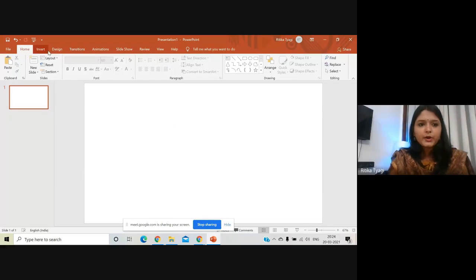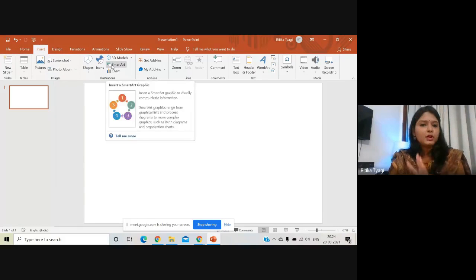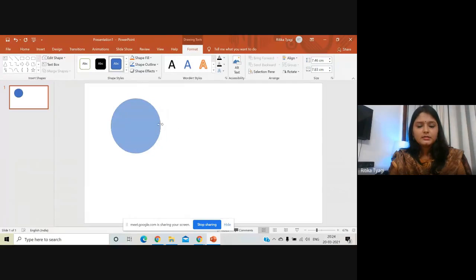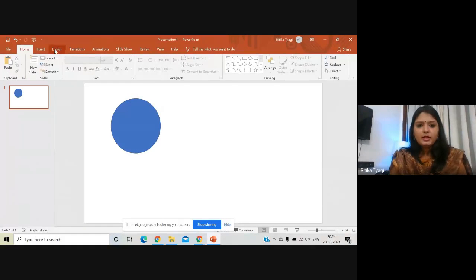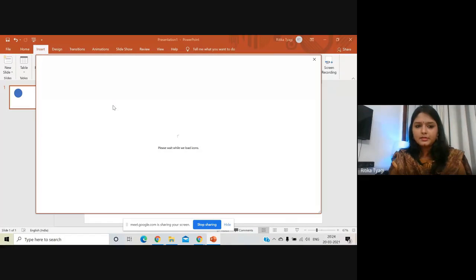So this is PowerPoint. What you have to do is to create a button. This is up to you. This is totally up to your choice, whether you want to do it or not. I'm just going to show it over here. So this is a circle. After drawing a circle, go to insert option again, go to icon.